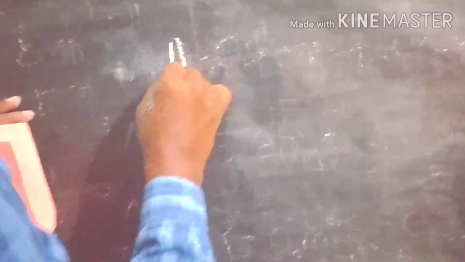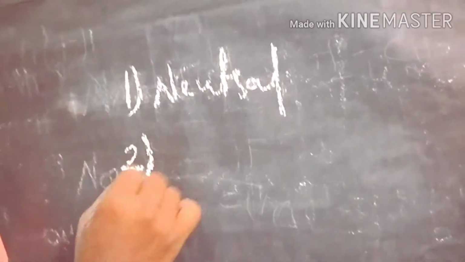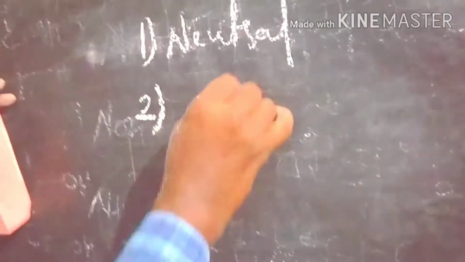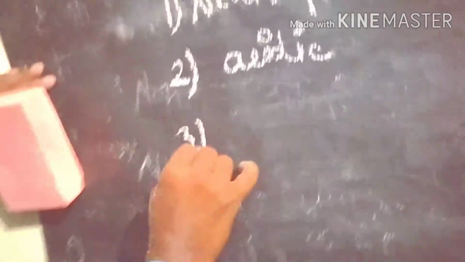Depending on the amino and acid groups, we further classify amino acids into three types: neutral, acidic and basic.